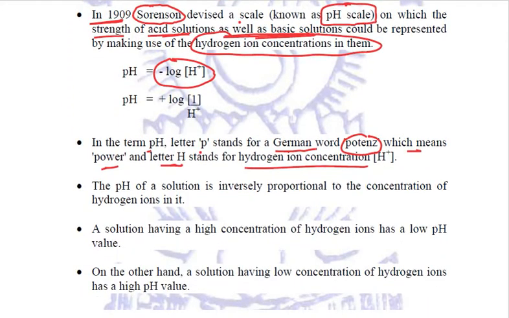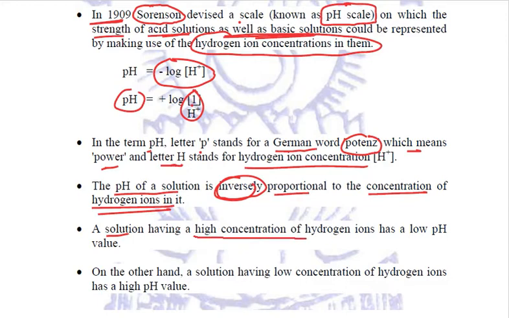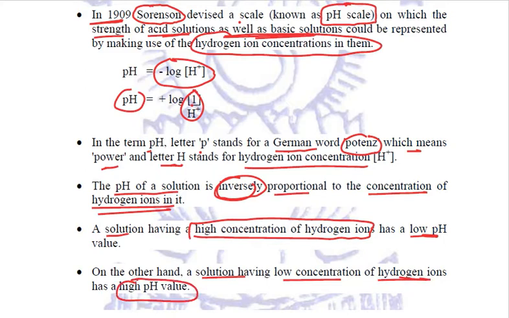Now here we can see that pH is related to 1 by hydrogen ion concentration. So the pH of a solution is inversely proportional to the concentration of hydrogen ions in it. Inversely proportional, what does it mean? It means that a solution having a higher concentration of hydrogen ions will have a low pH value, and a solution having a low concentration of hydrogen ions will have a high pH value.